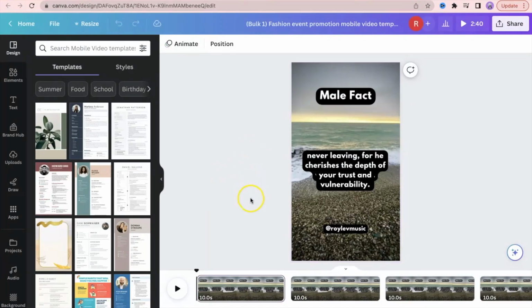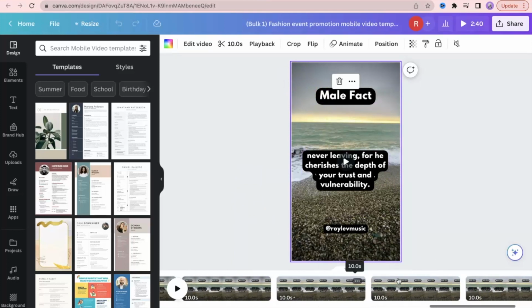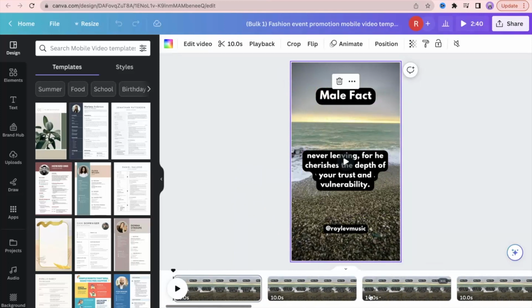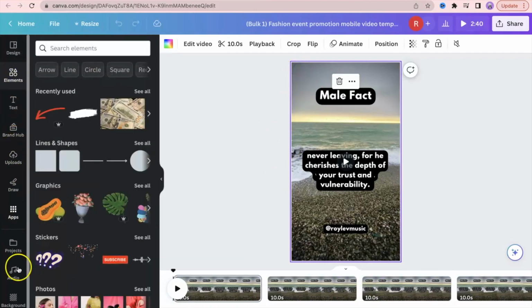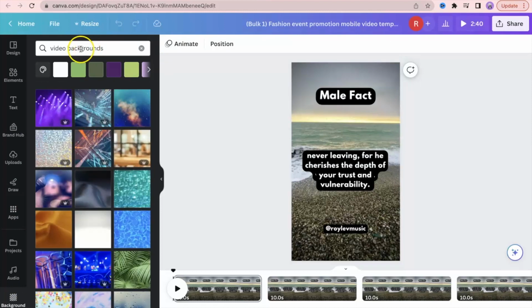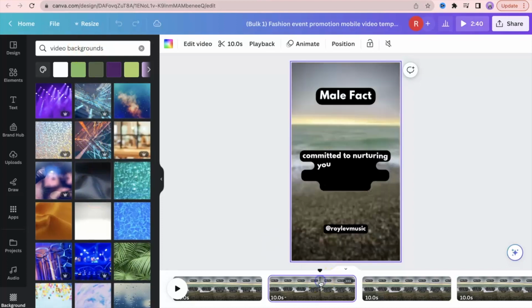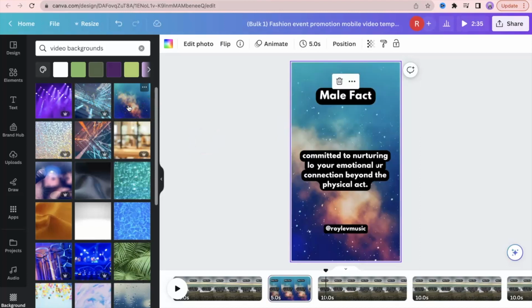Now what we want to do is we can change the background videos for each one if you want to, or you can just keep the same background. The way you would do that is you can basically hit on background, find videos. By hitting video backgrounds, you'll be able to get access to different videos. And for example, let's say this one, you want a different one. You could do this one.